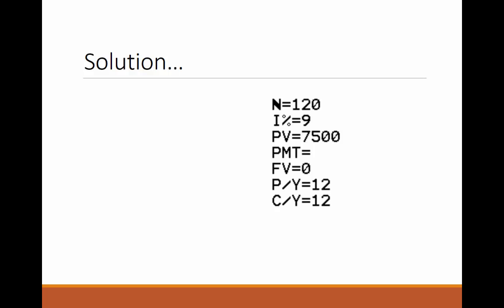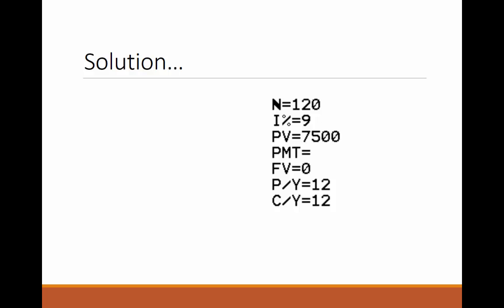Let's begin with finding your monthly payment. We will use the time value of money application, or TVM solver, in order to calculate this. All of the variables are going to represent the same thing as they did with the savings situation. Capital N is the total number of compounds that we are going to have in this particular case. We know that we are going to be making monthly payments, meaning 12 payments per year over the course of 10 years. 12 times 10 gives me a total number of payments, or a total number of times that interest is going to be calculated, of 120.